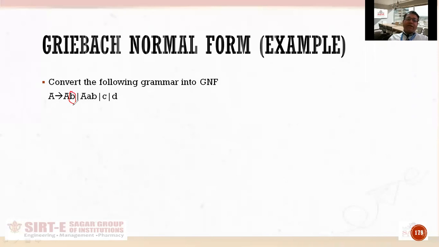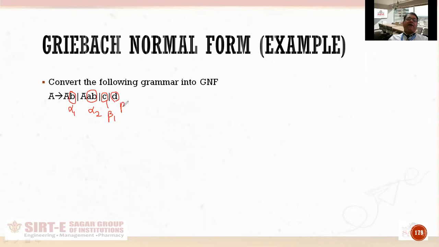So whatever comes after A, with A, will be our alpha. So it will be alpha 1, and similarly this AB will be alpha 2. So these are the productions having left recursion. So whatever thing is with A will be our alpha. And the productions which are not having left recursion, like C and D, will be beta 1 and beta 2.